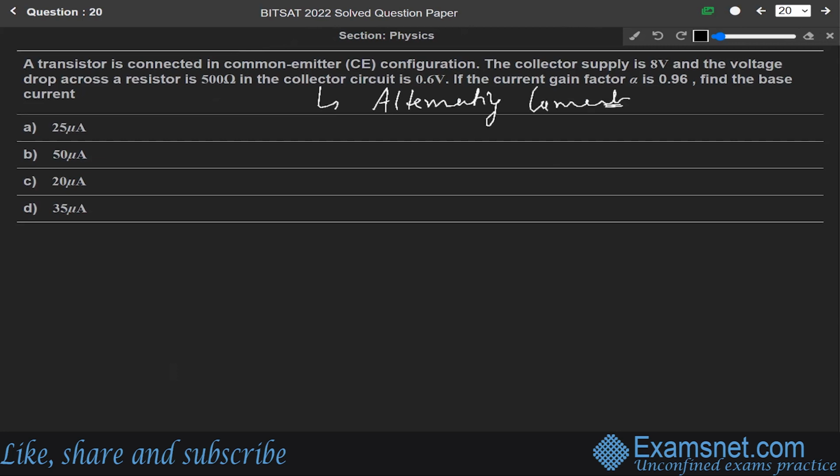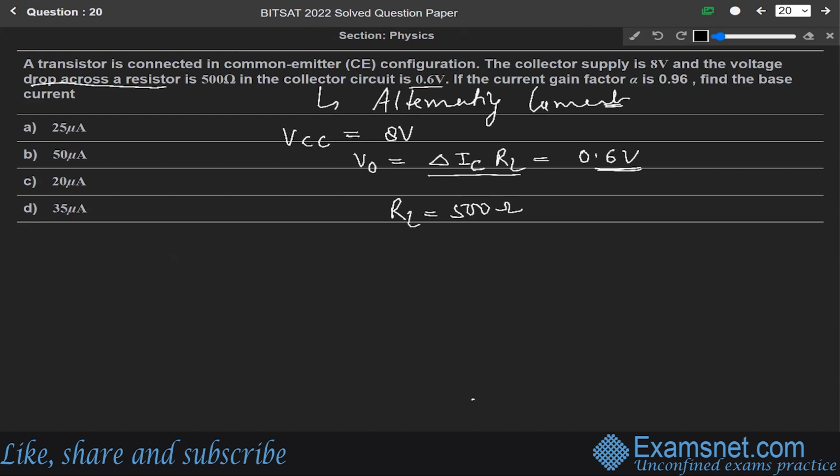Okay, so in this question, we are given VCC as 8 volt, the collector supply, and the voltage drop, that is V naught, is given as delta IC into RL, and it is 0.6 volt. The voltage drop across the resistor is 0.6 volt. So the voltage drop is the current into this load resistance RL, so it will be 0.6 volt. And the load resistor RL is given as 500 ohm. The gain factor is also given as 0.96.